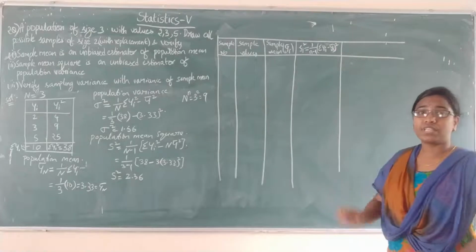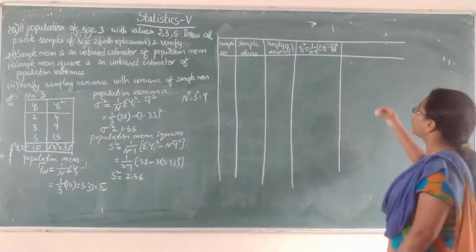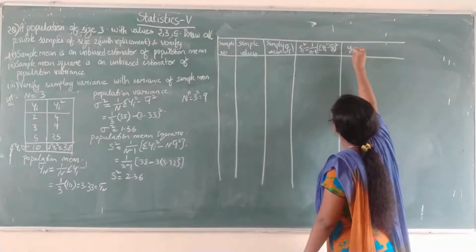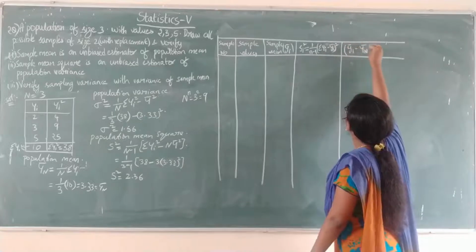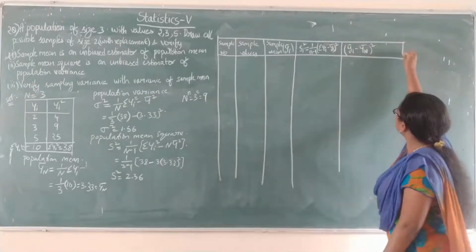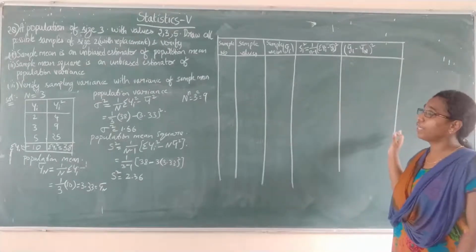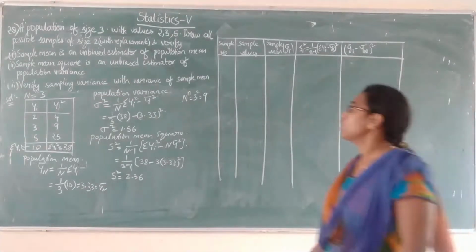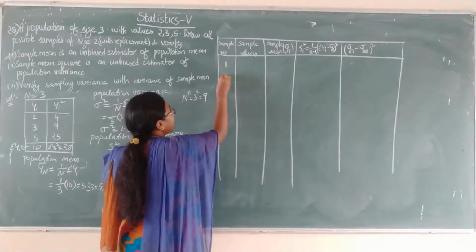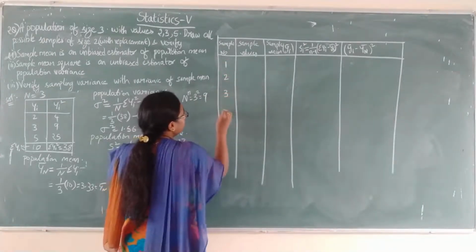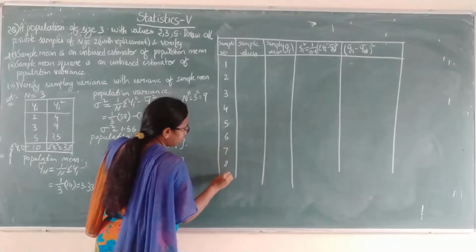Next, for the sampling variance, that is for the third part, we want yi bar minus capital Y N bar whole square value. So these are the 5 columns we need for the calculation purpose. First, how many samples do you have? 9 samples. So write 9 sample numbers: 1, 2, 3, 4, 5, 6, 7, 8, and 9.